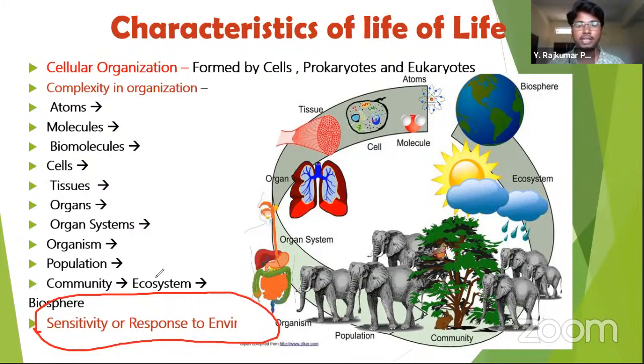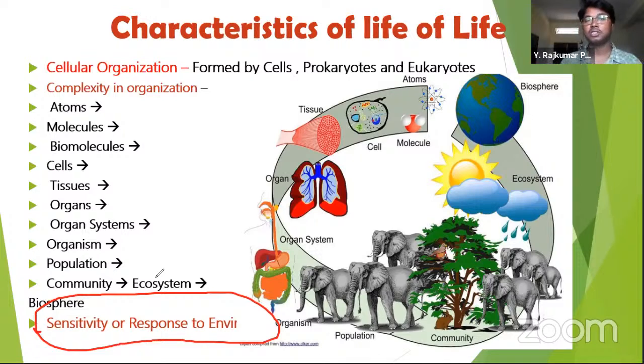If the temperature is very high, they find shelter and live under a tree. If the temperature is very cold, what do they do? Some animals go into burrows and live under the earth, isn't it? They go into the burrows and live there. That is one kind of response that they show to the temperature. Right? Living things show response to the stimulus.